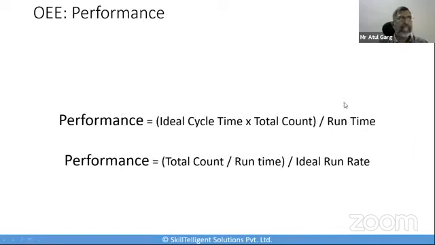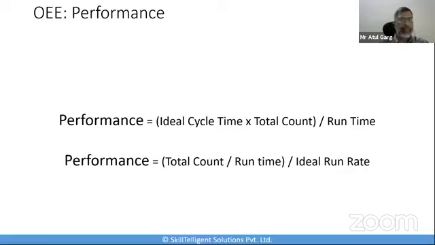Let's look at the second factor, which is performance. Performance takes into account anything that causes the manufacturing process to run at less than the maximum possible speed when it is running. It can include both slow cycles as well as small stops. Performance is the ratio of net runtime to runtime, so you can calculate it as performance equals ideal cycle time multiplied by total count, divided by the runtime.